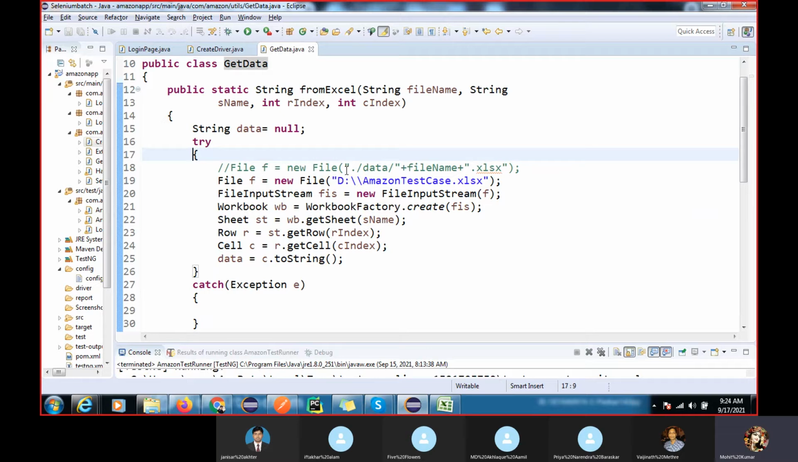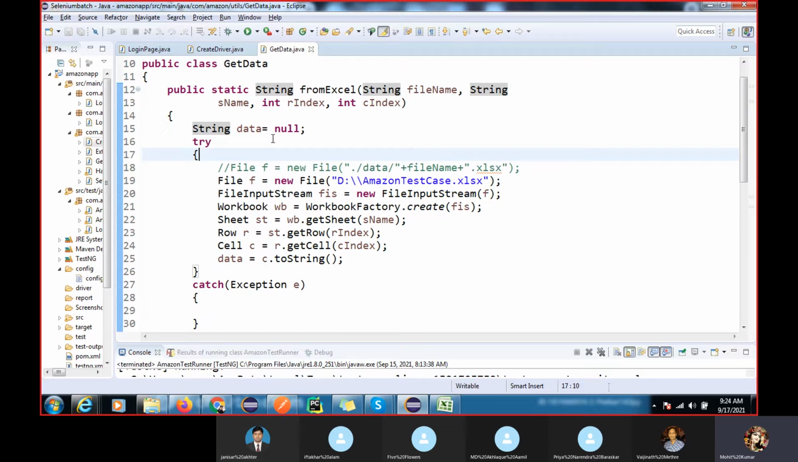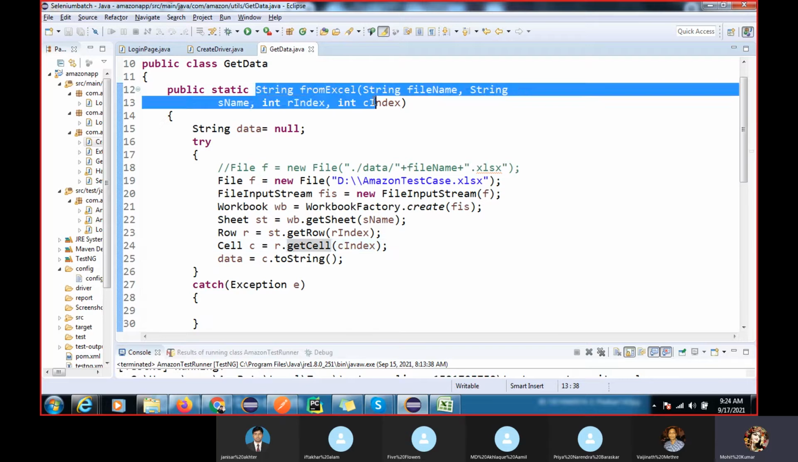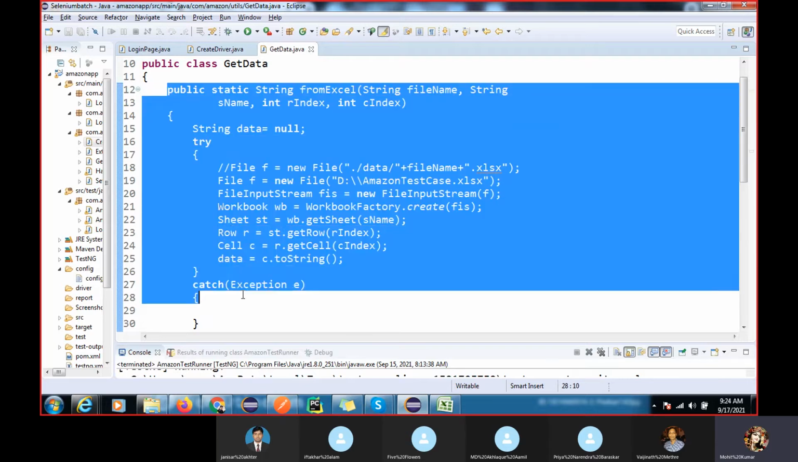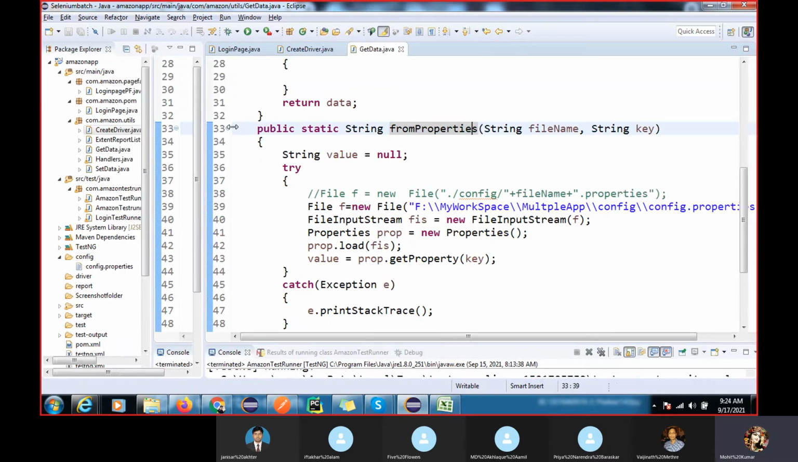If you remember, I already discussed how to read data from an Excel sheet. Here we have developed the functionality. If you already attended my class, all these things look very easy. If you have not, please concentrate. So we have developed the functionality to read data from the Excel sheet, and all of this I already discussed in our class. Here again you can read data from the properties file.